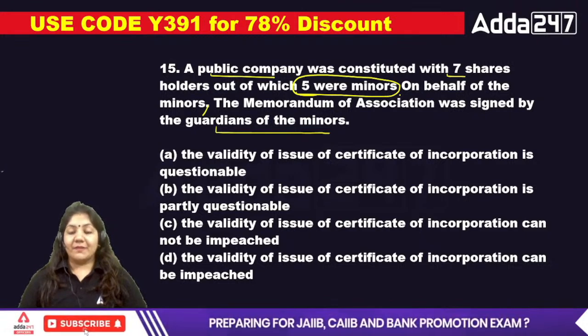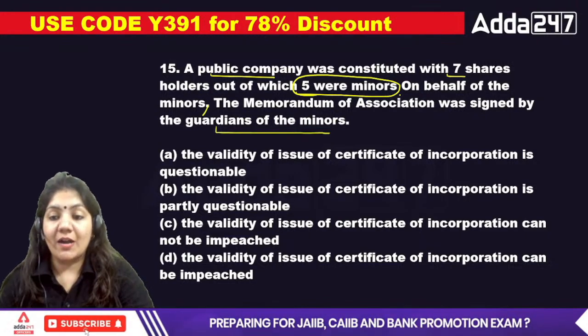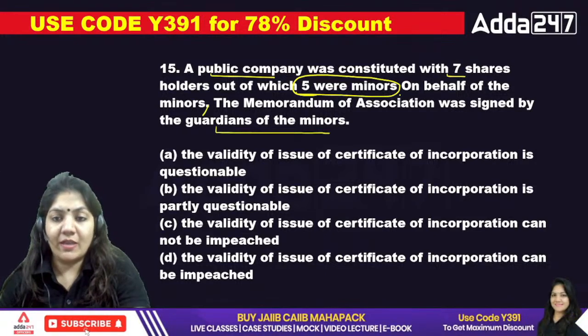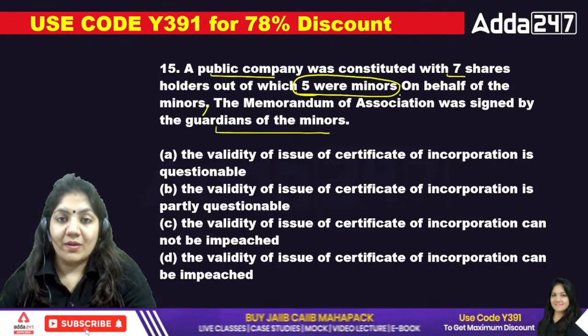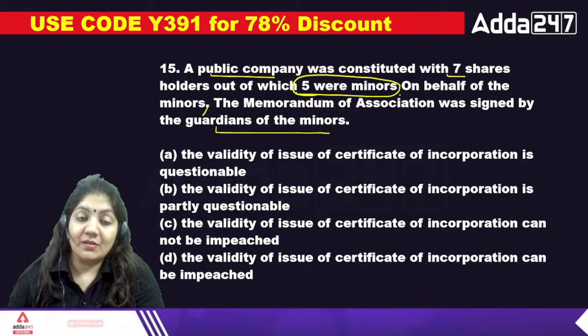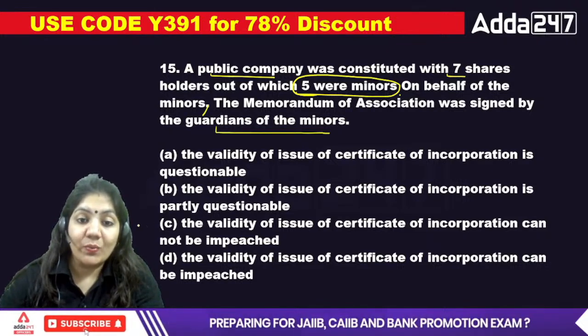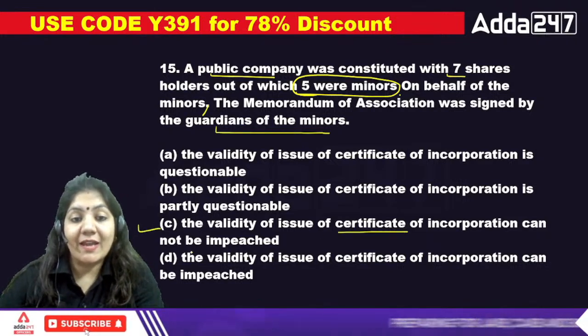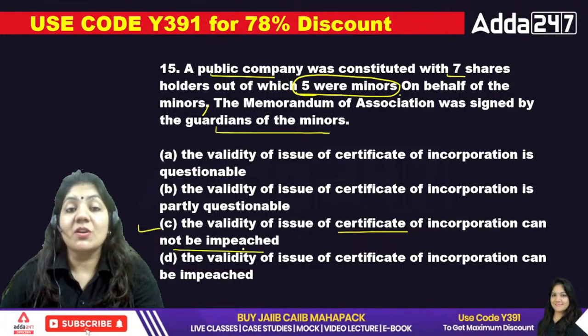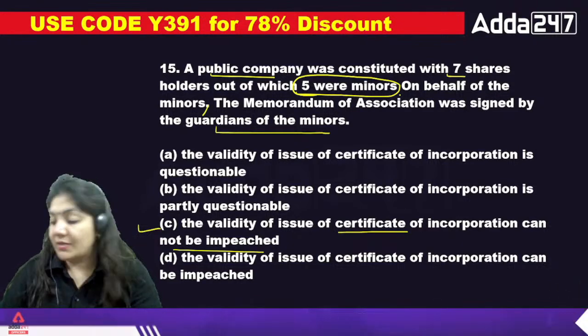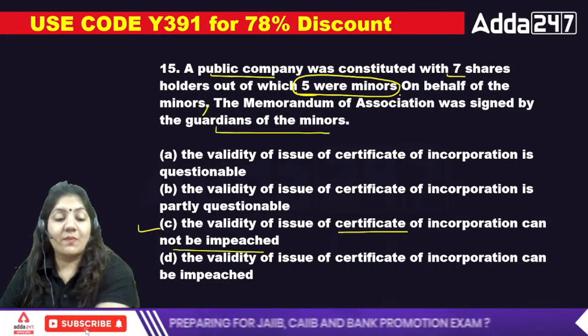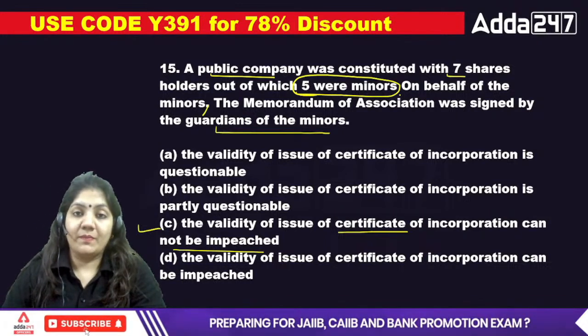It was signed by the guardian of the minor. So if the guardian of the minor is there, I don't think that it is a wrong one. So if the guardian is available, that's why the validity of issue of certificate cannot be impeached. Impeach means removal.